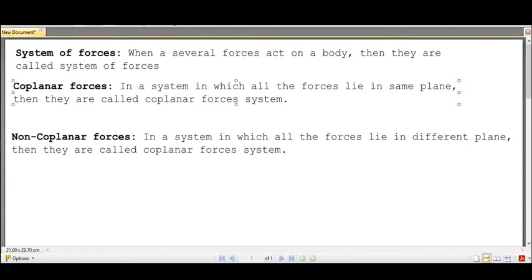Hello everyone. In this video we are going to discuss coplanar forces and non-coplanar forces. First of all, we are going to see what is called a system of forces.